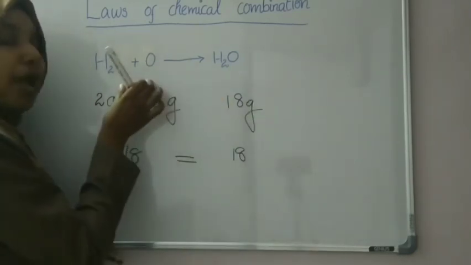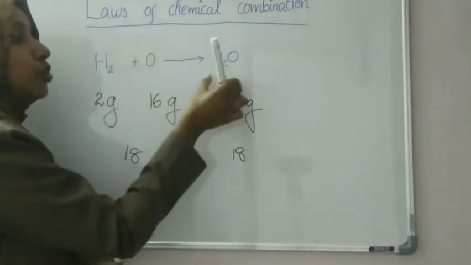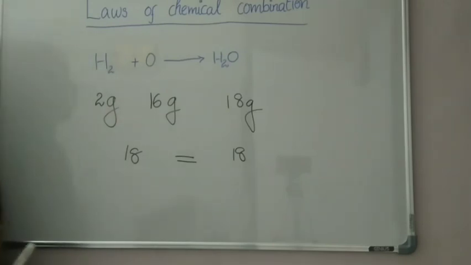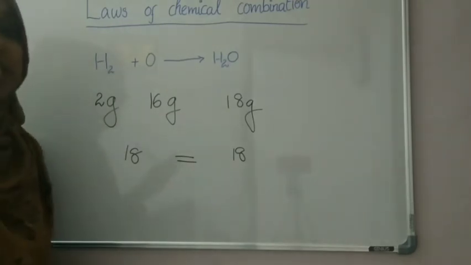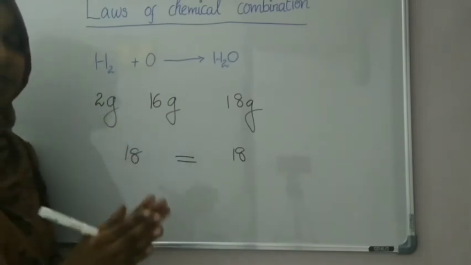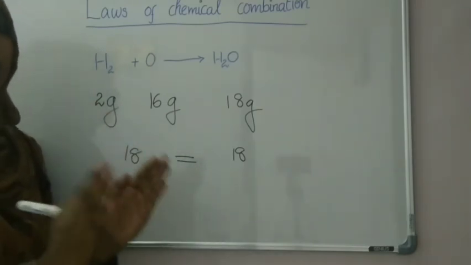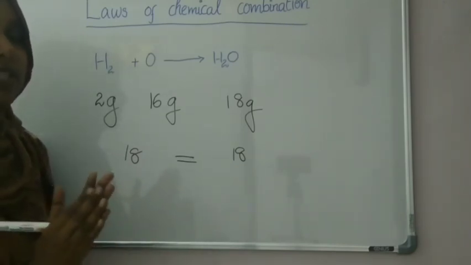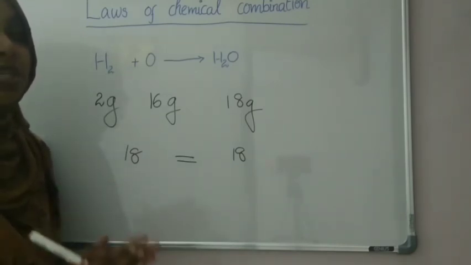Only the matter is converted into a new substance. That is the law of conservation of mass. It is conserving the matter; it is not destroyed nor created. Hope you understood. This is the law of conservation of mass.